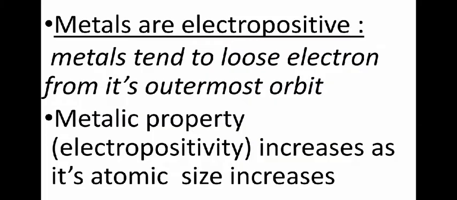So we have already told you metals have a tendency to lose electrons. So if you take a metal atom, that atom will have a tendency to lose electrons. Now in any atom, the number of protons and the number of electrons are the same.